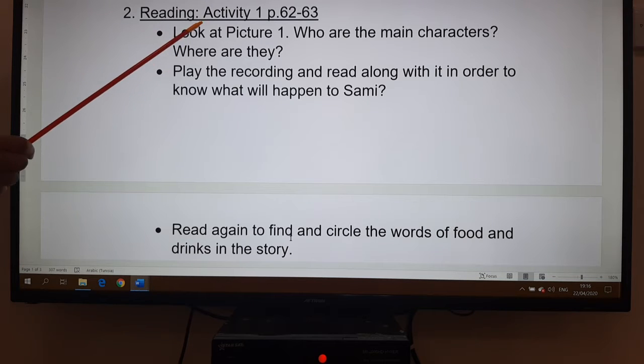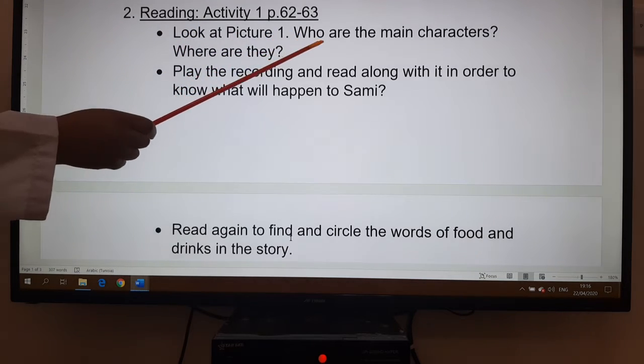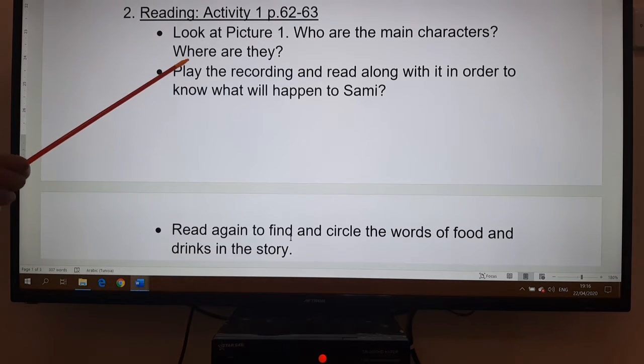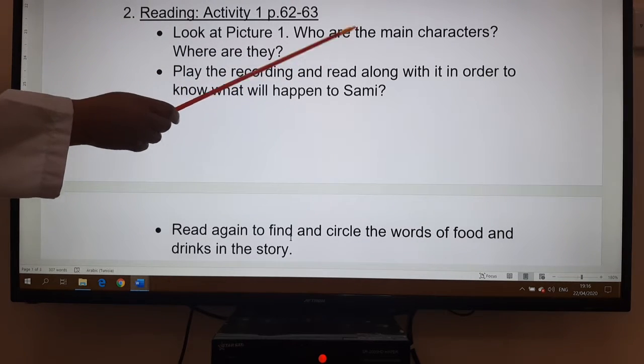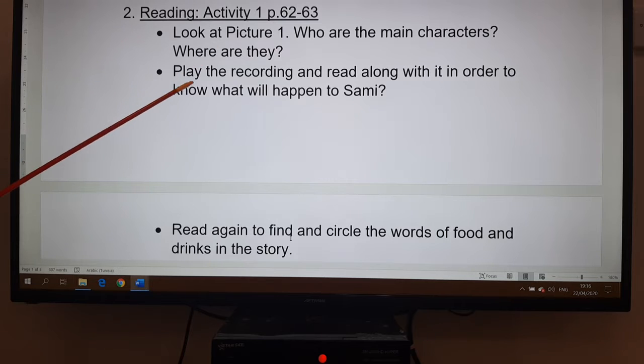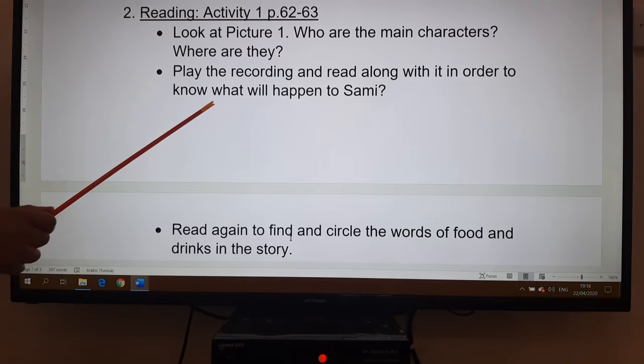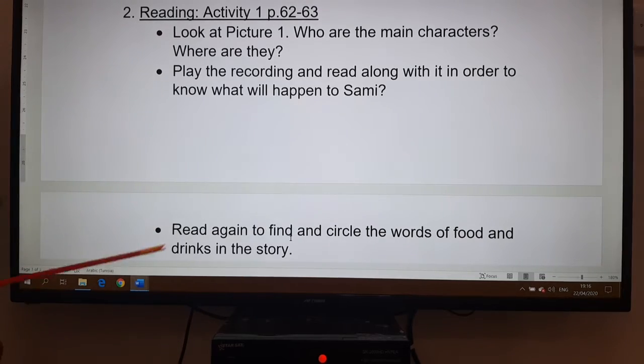So we have here some questions to answer. Look at picture 1. Who are the main characters? Where are they? So here you give me their names and where they are. Then you play the recording to read with it. So you listen and you read the story in order to know what will happen to Sami.